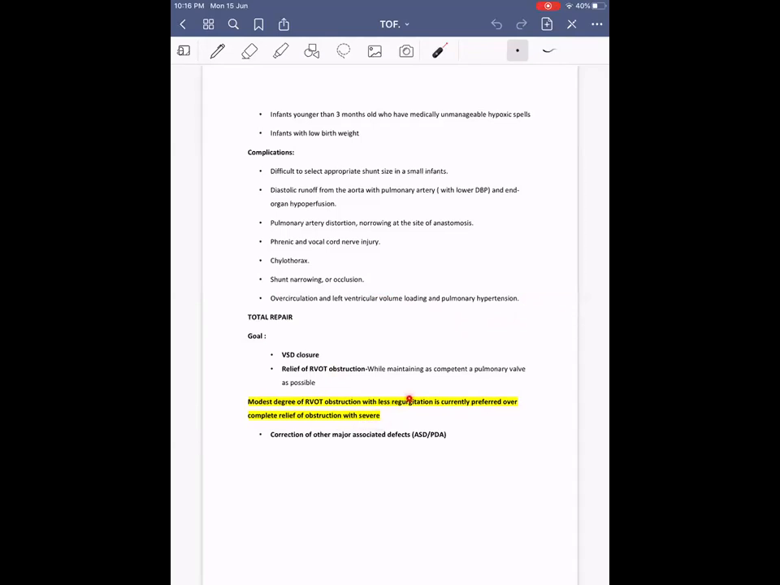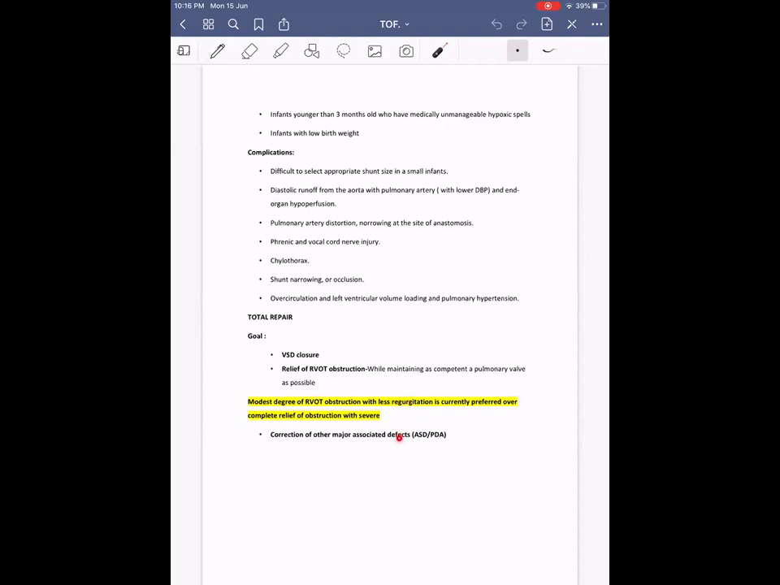So previously, in the beginning, they used to think that pulmonary regurgitation is a benign condition, and they didn't give much importance to it. They used to do extensive RVOT resection, which used to cause severe pulmonary artery regurgitation, and they thought that is benign, and not much importance was given.